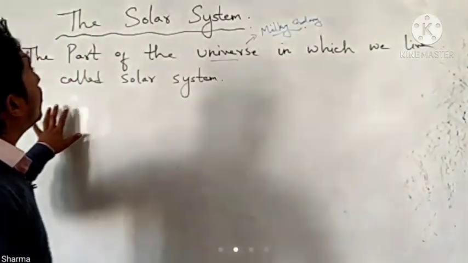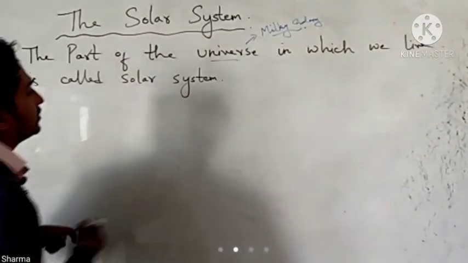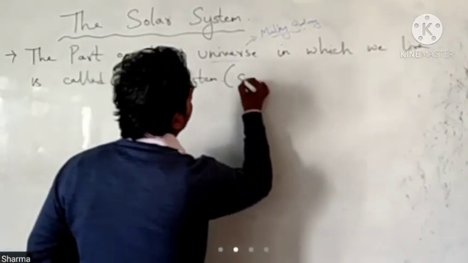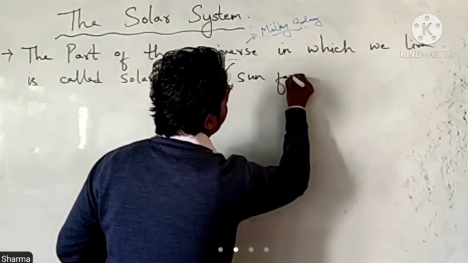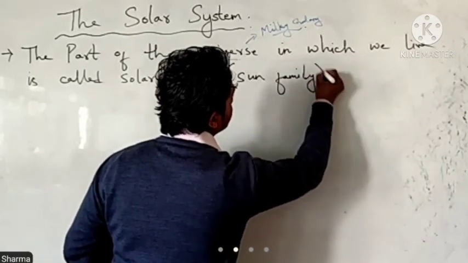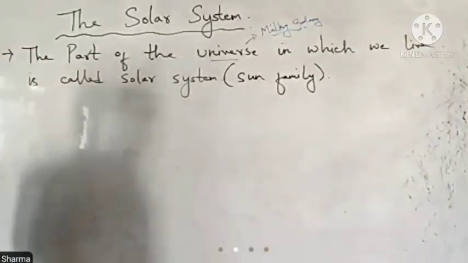The family of the sun, or sun family, is termed the solar system.